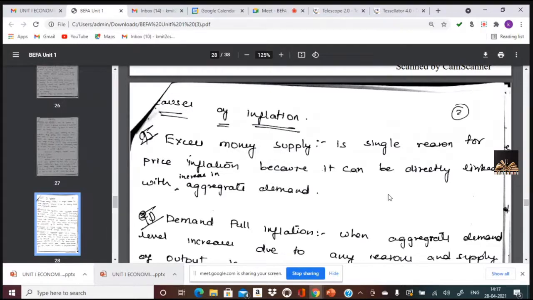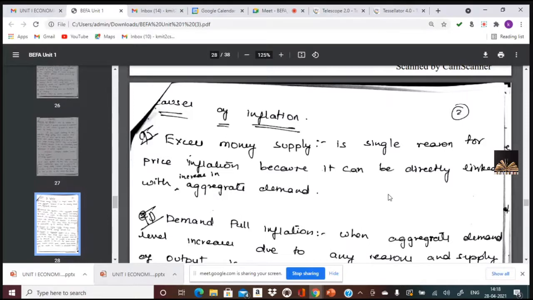Money inflation is the reason why there is inflation in the economy. Excess money supply is a single reason for price inflation because it can be directly linked with an increase in aggregate income and aggregate demand. What happens if the demand increases?